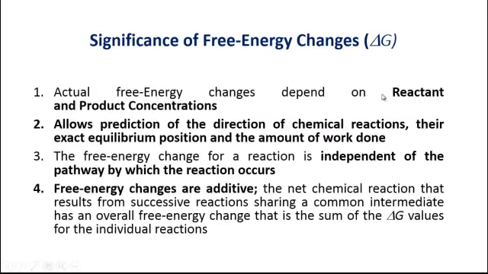And this depends on the concentration of the reactants and products in the reaction. Another point is that the amount of delta G allows us to predict whether the direction of the chemical reaction would be forward or reverse. Also, it lets us find out the exact equilibrium point of the reaction and the amount of work done.